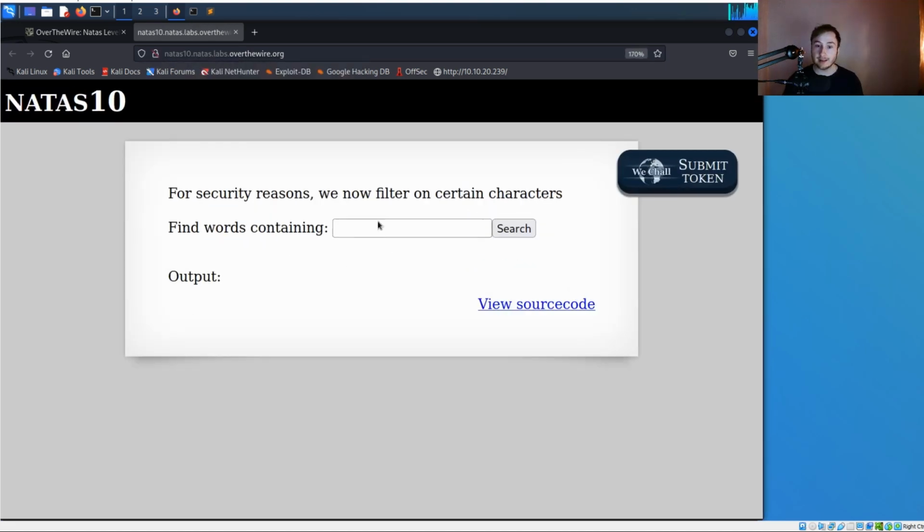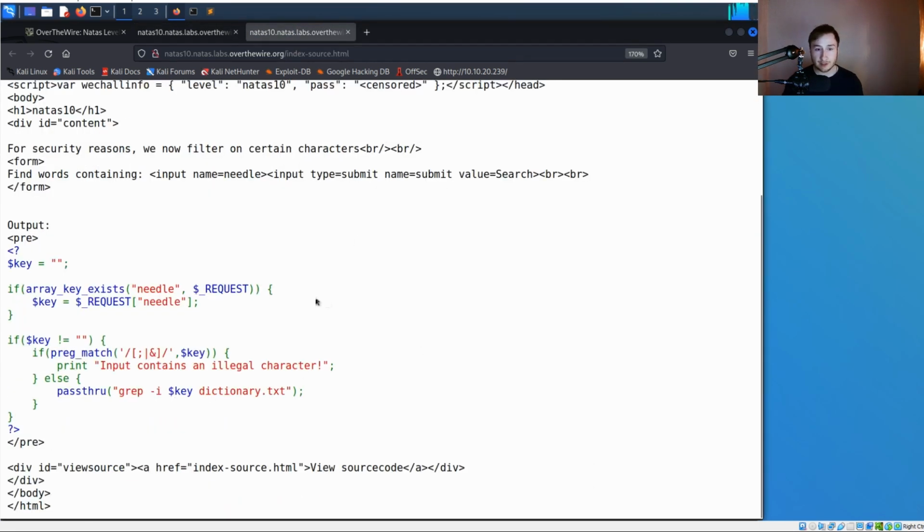Okay, so this looks like the last level quite a bit, but for security reasons, we now filter on certain characters, so it seems like they learned from their no-no from last time, but did they really? If we take a look at the source code here, you can see pretty much the same thing.